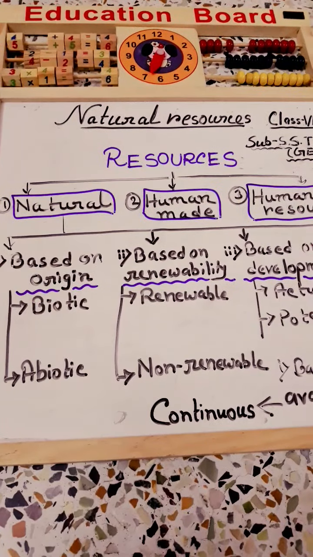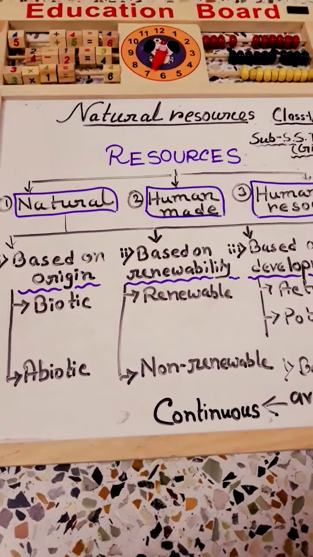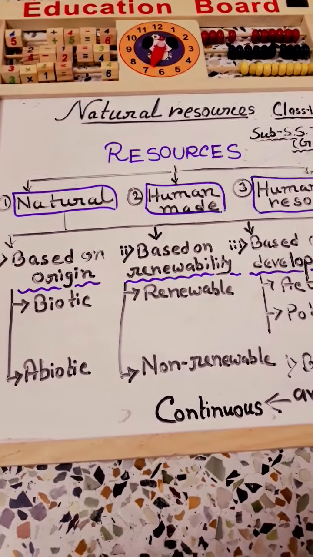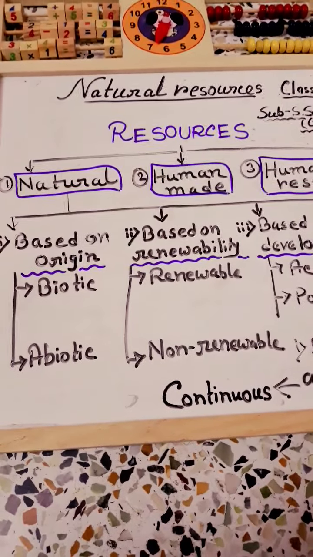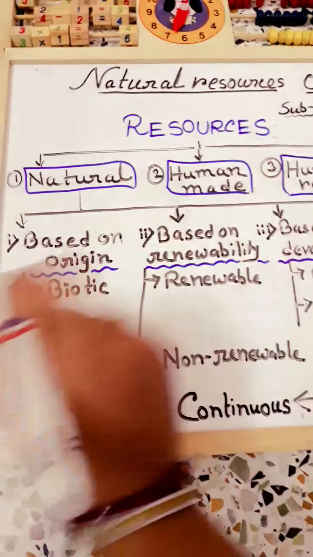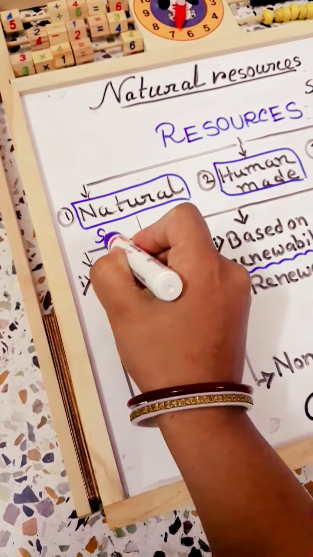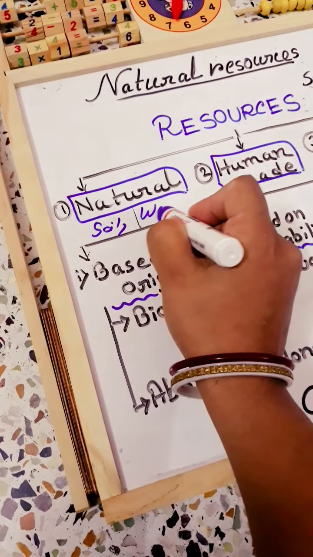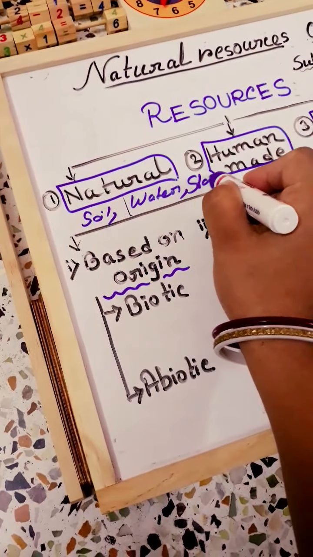They can grow in their own way and humans don't interfere in that growing process. Those types of things are known as natural resources. As an example, we can say soil, water or solar energy.